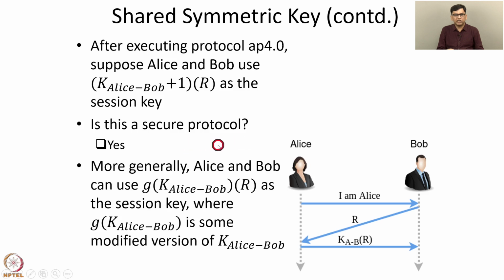More generally, Alice and Bob can use G of KAB of R as the session key, where G of KAB is some modified version of KAB. For example, G of KAB might be KAB plus 10 of R, or it might be KAB squared of R, and so on. So it should not be of the form KAB of X, where X is some value. If it's of the form KAB of X, then the protocol becomes vulnerable to the attack that we discussed on the previous slide. So this is one protocol which is secure. So they can agree on a session key using this protocol.